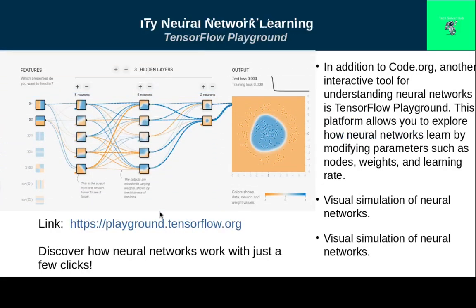Another valuable tool is TensorFlow Playground, which lets you simulate neural network learning. You can adjust parameters like weights and learning rate to observe how the network's nodes and layers influence the results. I encourage you to try it yourself. Discover how neural networks work with just a few clicks.